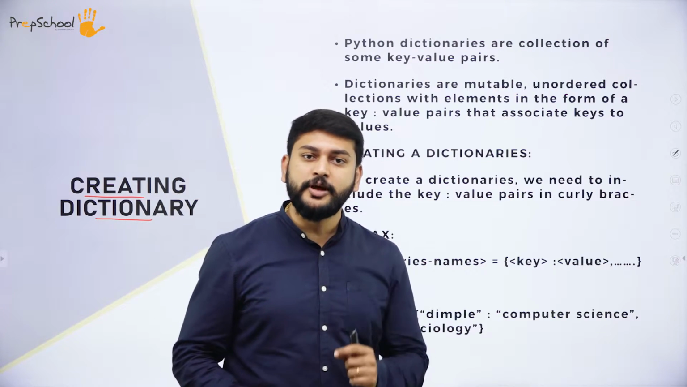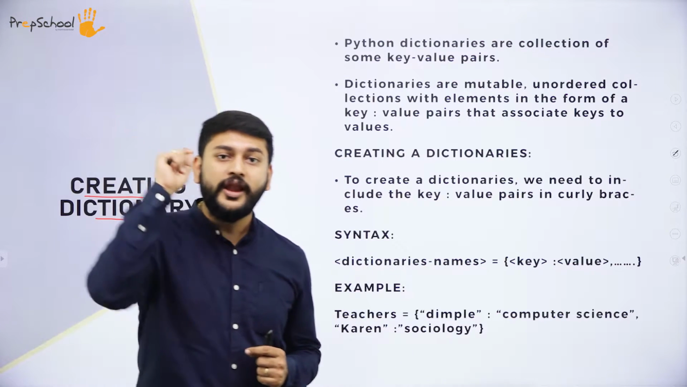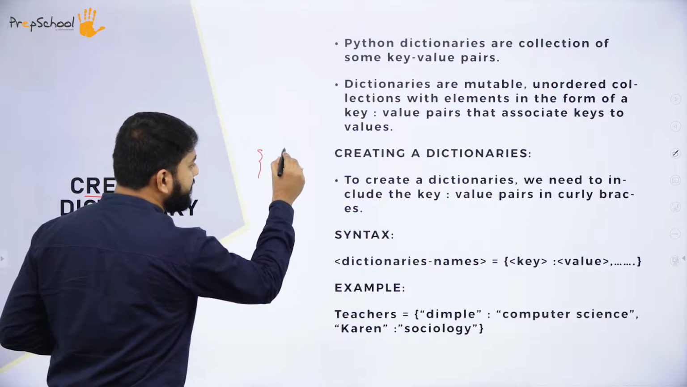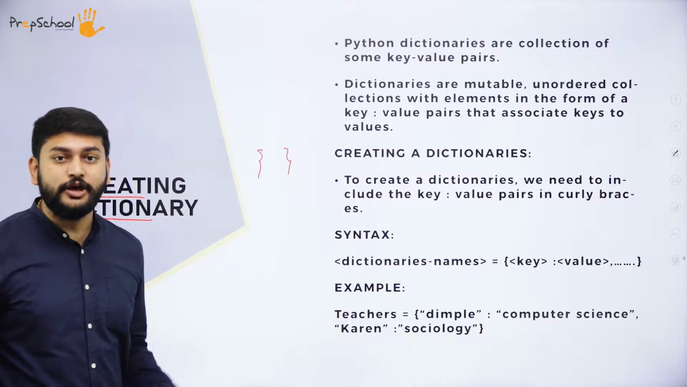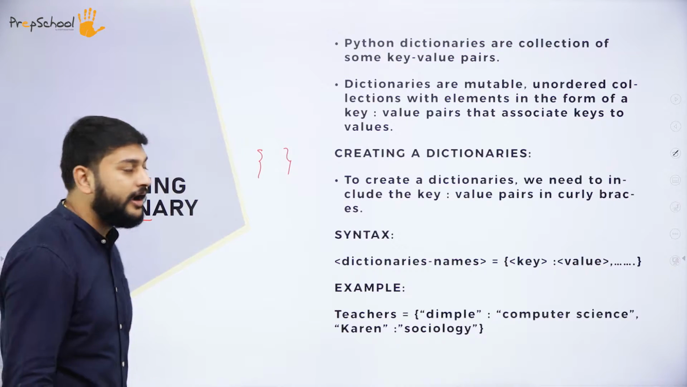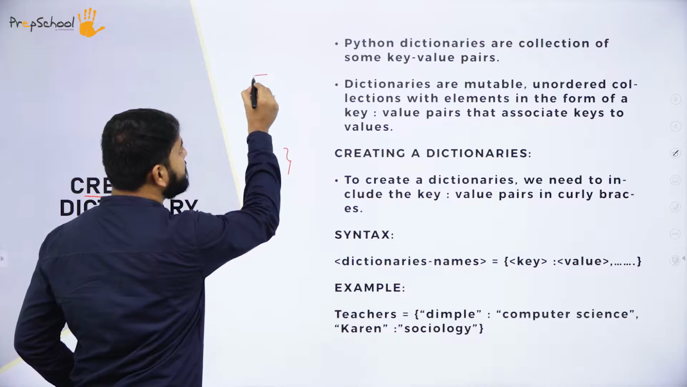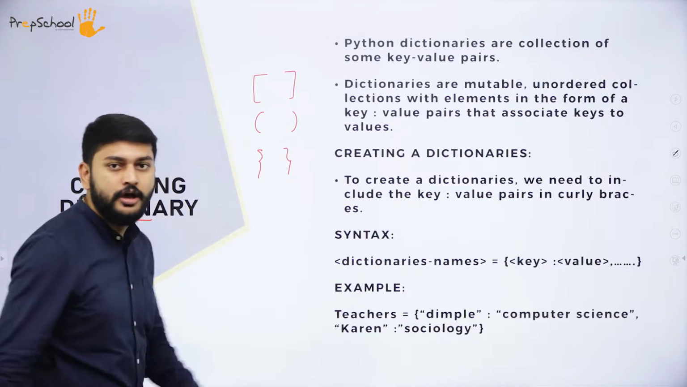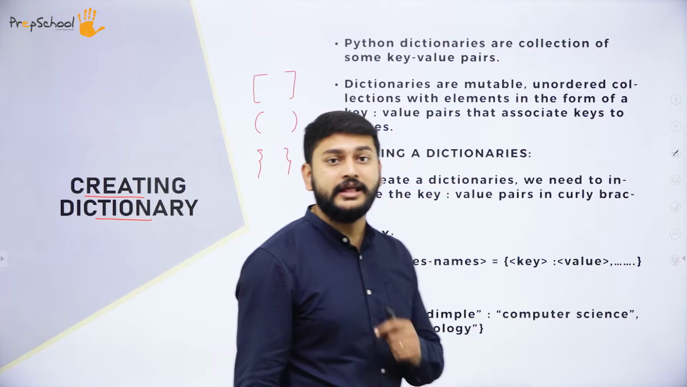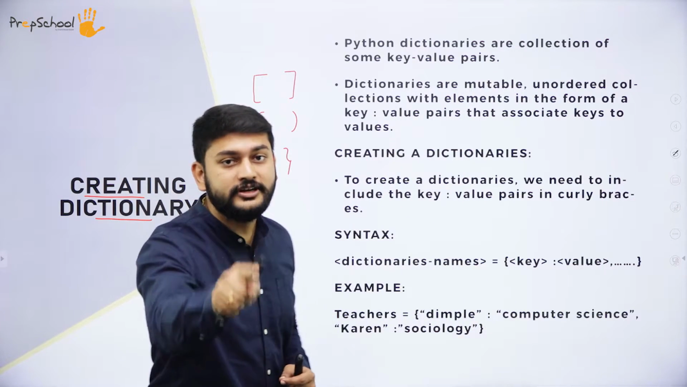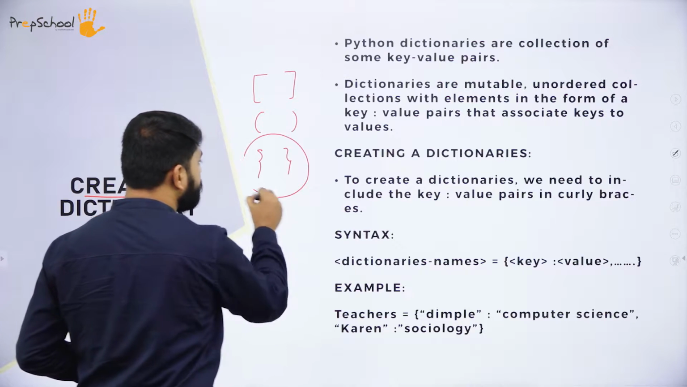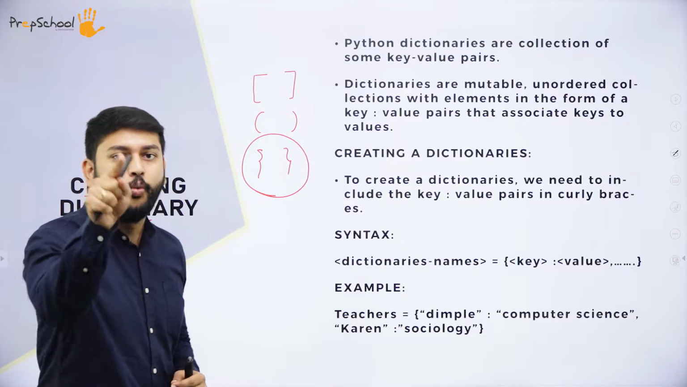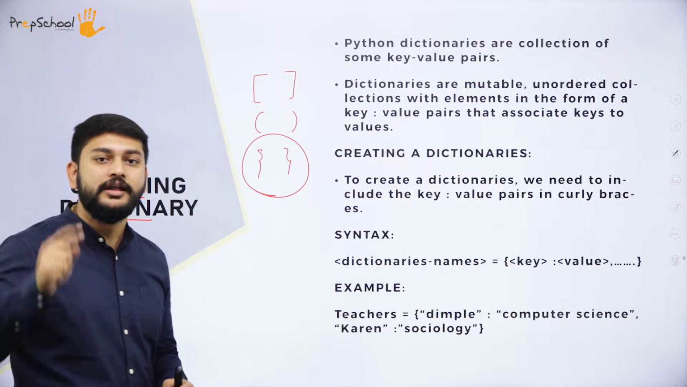The second point to remember is that whenever I am using dictionaries, I will be using flower brackets. Sir, why flower brackets? Remember, if I am using a list, I will be using square brackets. If I am using tuples, I'll be using round brackets, which I call parentheses. But when I am using dictionaries, I will be using flower brackets. That is the second point you should remember.